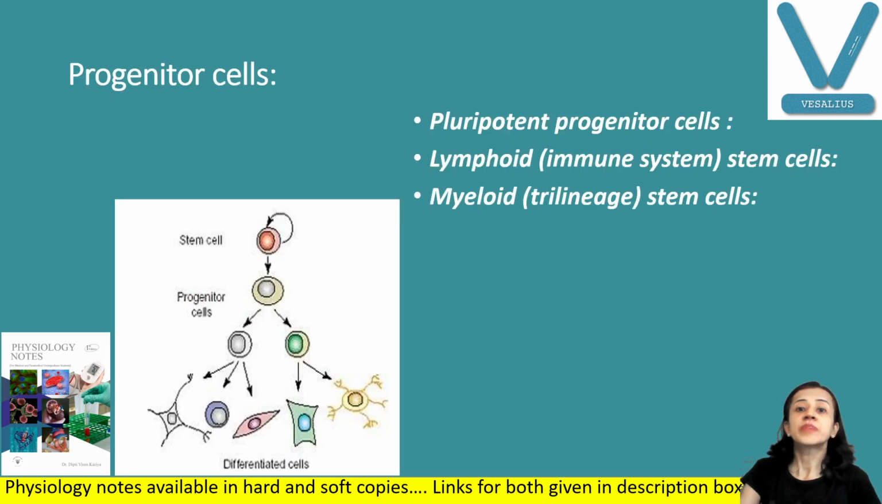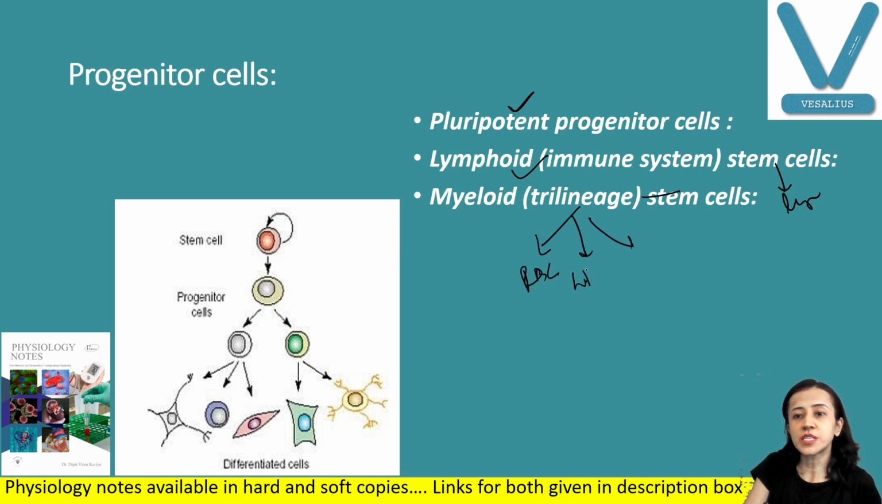So you can say that pluripotent stem cells are not differentiated. They can give rise to any type of cell. From that, they are divided into lymphoid stem cells and myeloid stem cells. Lymphoid stem cells produce lymphocytes, and myeloid stem cells produce either RBCs or WBCs, WBCs except lymphocytes, and platelets. Okay, we will discuss in detail.